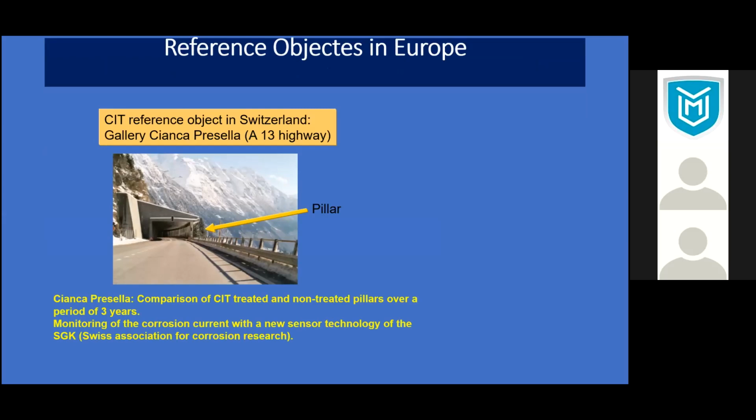Now, one of the things I have to mention is that these are surface treatments of concrete structures, like existing structures, to prevent corrosion. This was in Switzerland, and this was a pillar we took, and this pillar is in water.